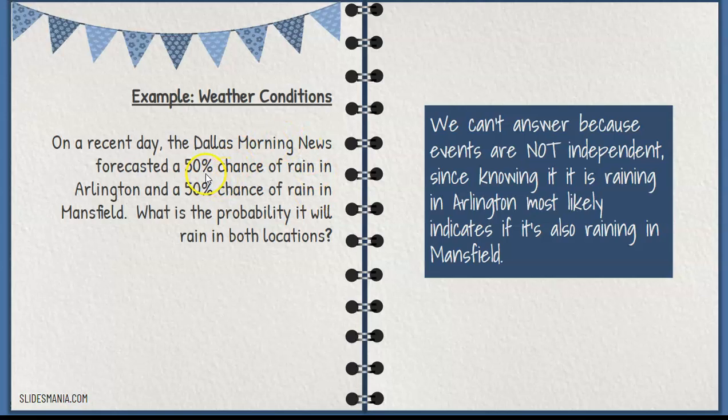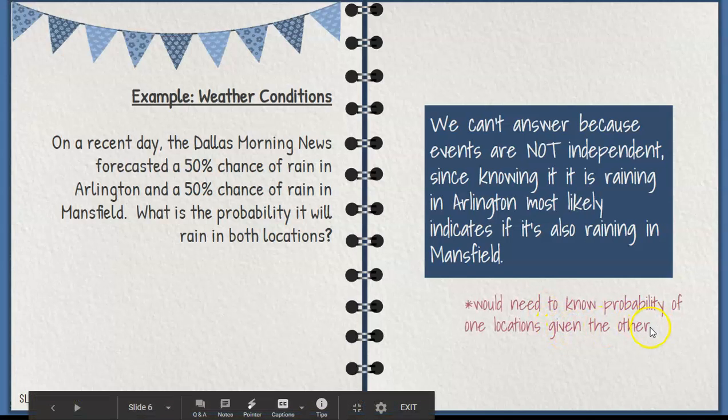So because these are dependent events, I cannot just multiply these two values together. So always read, thinking through, are these two events independent of one another? Because if they're not, you cannot just answer the question by multiplying. You would need to know the probability of one location given the other.